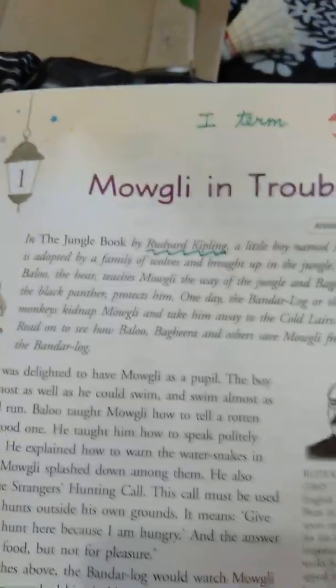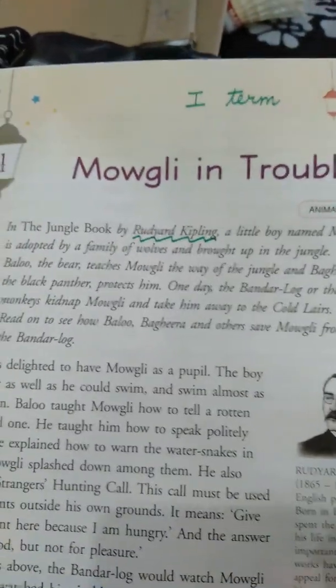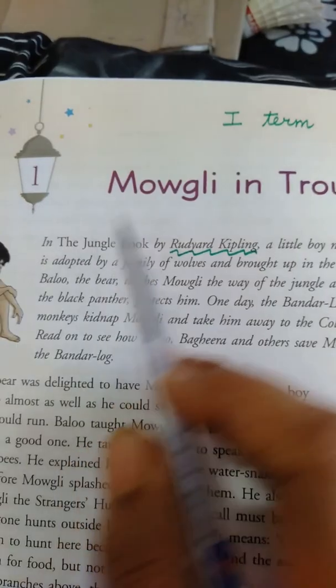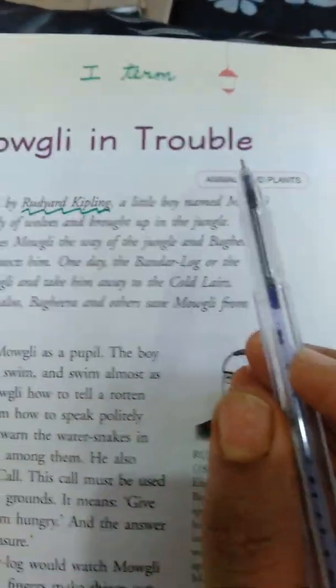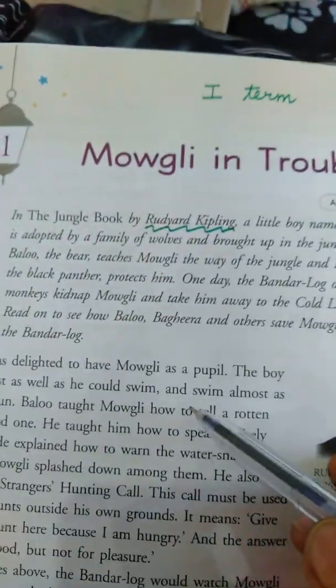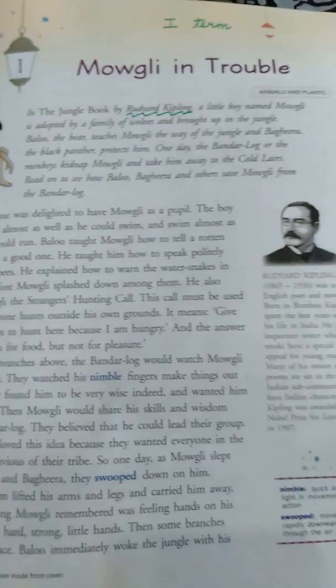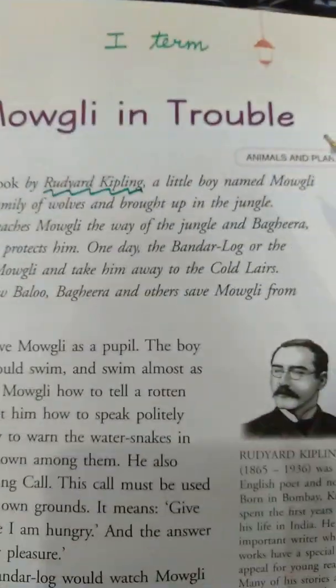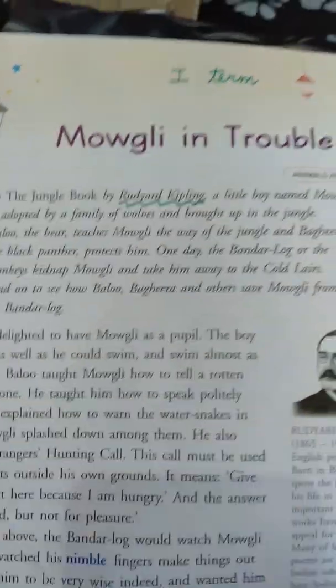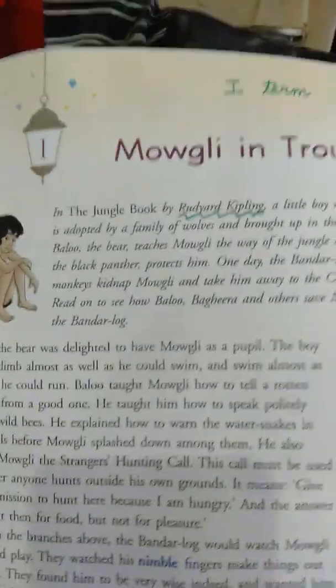Morning students, this is English 2 and the very first chapter in the first term is Mowgli in Trouble. So in your reader books, here lesson number 1, please write down first term. Today we are going to read this and try to understand the things over there. Mowgli in Trouble. First term written, so let's start.